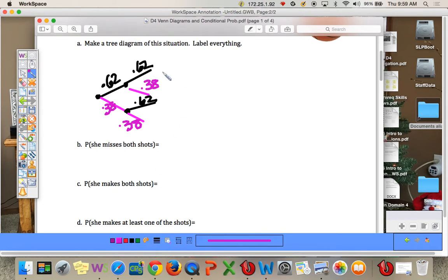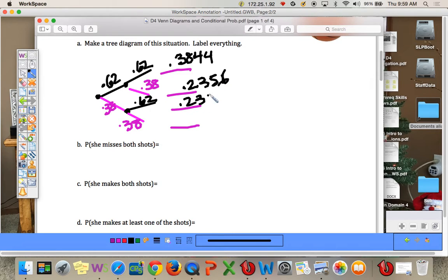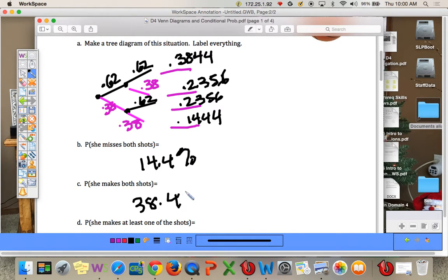All right, let's calculate each probability here. The first one, she makes it both times, multiply those together, we get about 38.44%. Here she makes and misses, multiply those together is 0.2356 for each of these. And 0.38 times 0.38 is 0.144. So she has about 14% chance of missing both. Probability she misses both shots, about 14.4%. Probability she makes both shots, about 38.4%.